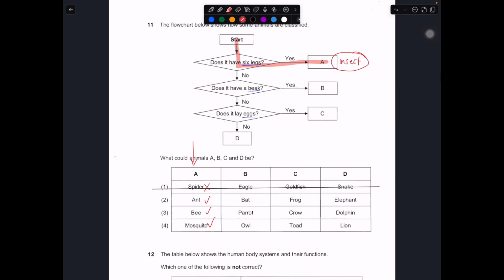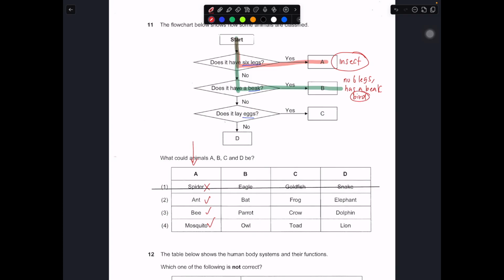So now we move on to part B. It does not have 6 legs. It has a beak. So for B, it has a beak but no 6 legs. Let me just write it: no 6 legs, has a beak. So obviously this should be more or less a bird.